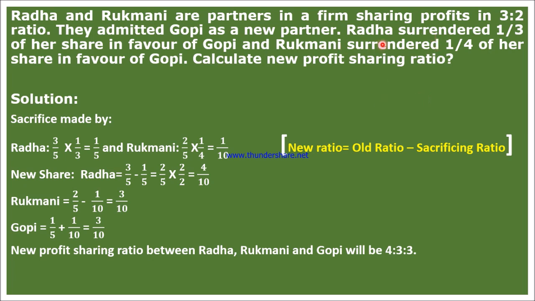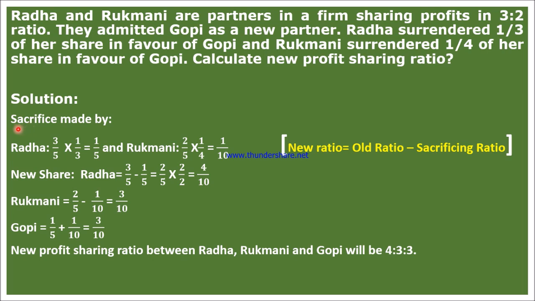Whenever these types of questions are given, where it is mentioned that the old partners have sacrificed a certain portion, always calculate the sacrifice first, then solve the whole question. So let us see how we can solve it. This is the solution.